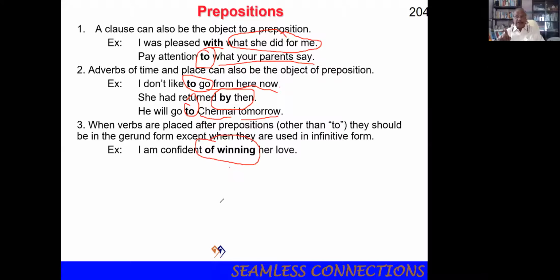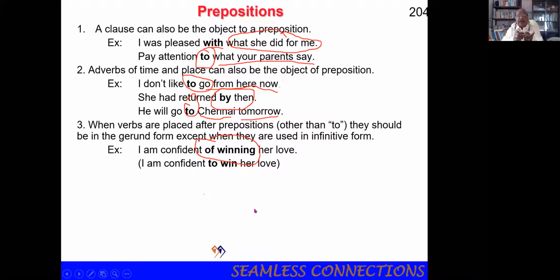To plus verb, or other than to preposition, then the verb should be gerund. Winning. I am confident of winning her love, or I am confident to win her love. To win or of winning.